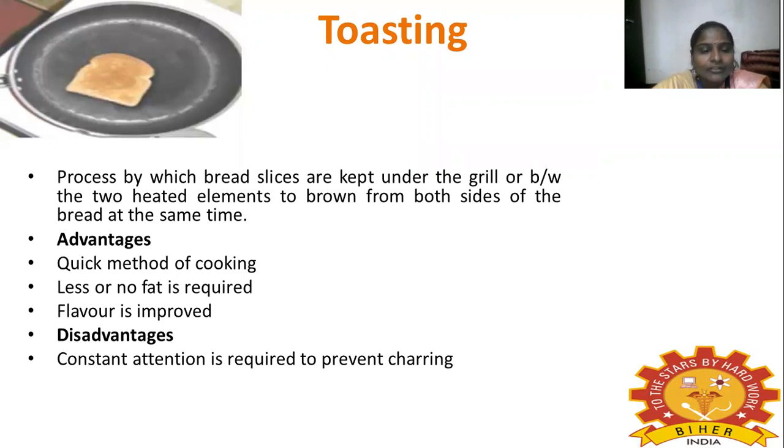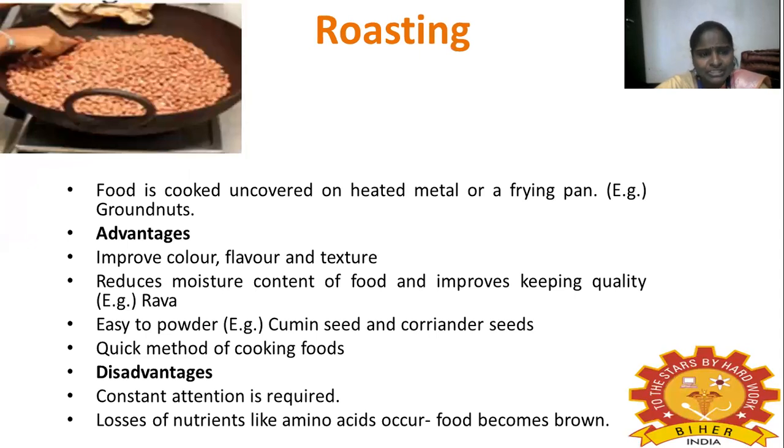The advantages of this method are that it is a quick method of cooking, less or no fat is required, and flavor is improved. The disadvantage of toasting is that constant attention is required to prevent charring. So we should watch whether the food is cooked or not. The next one is roasting. The best example is roasting groundnuts. It gives us good flavor. Here the food is cooked uncovered on heated metal or a frying pan.